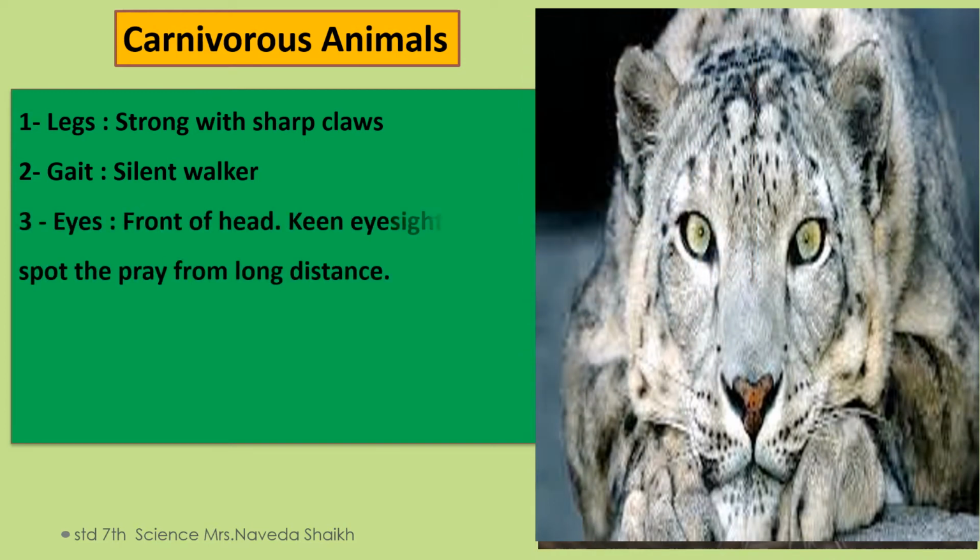Next, they have their eyes in front of their head so that they can see very clearly how the prey is going here and there. So they have keen eyesight to spot the prey from a long distance also.